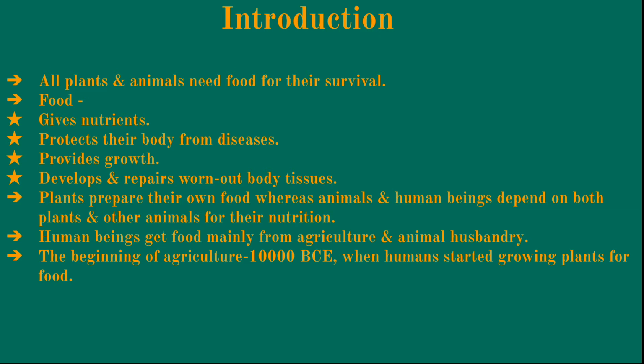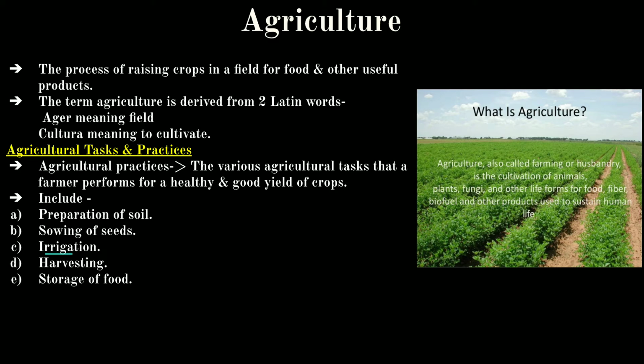Next we come to agriculture. What is agriculture? Agriculture is a process of raising crops in a field for food and other useful products. It may also include some animal husbandry. The term agriculture is derived from two Latin words, ager and cultura. Ager means field and cultura means cultivate.